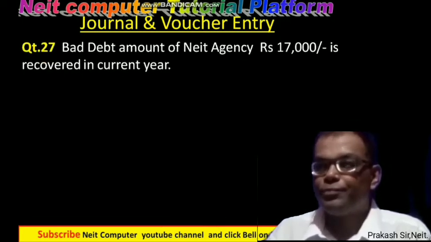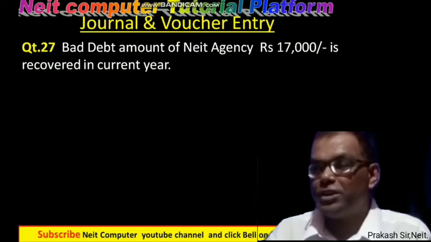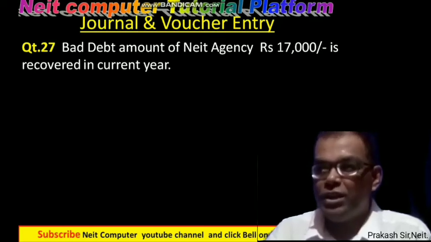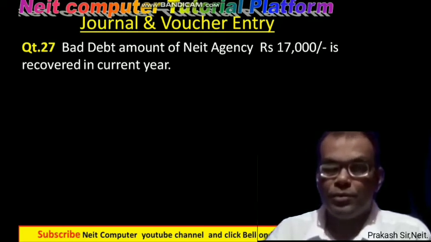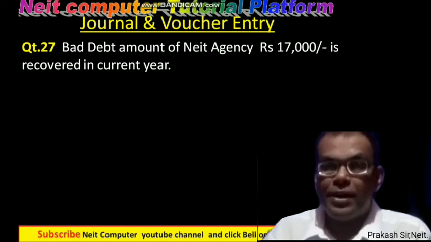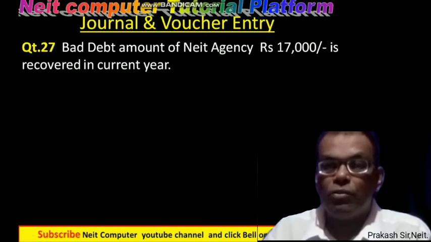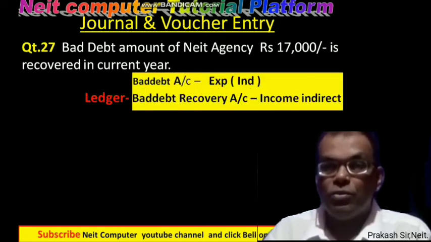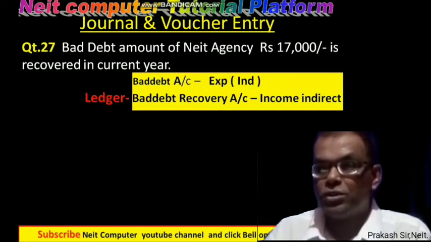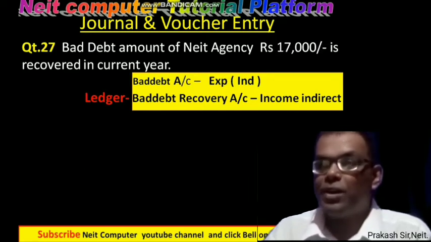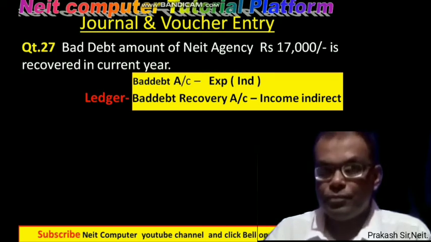Then the next question: bad debt amount of an agency, that is 17,000, is recovered in the current year. Last year it was our bad debt, but the amount which was considered as bad debt is now recovered this year, that we are getting back. So for that case, what are the things we need? What are the ledgers? That must be the bad debt ledger under expense indirect, and a bad debt recovery ledger we have to create, that should be under income indirect.